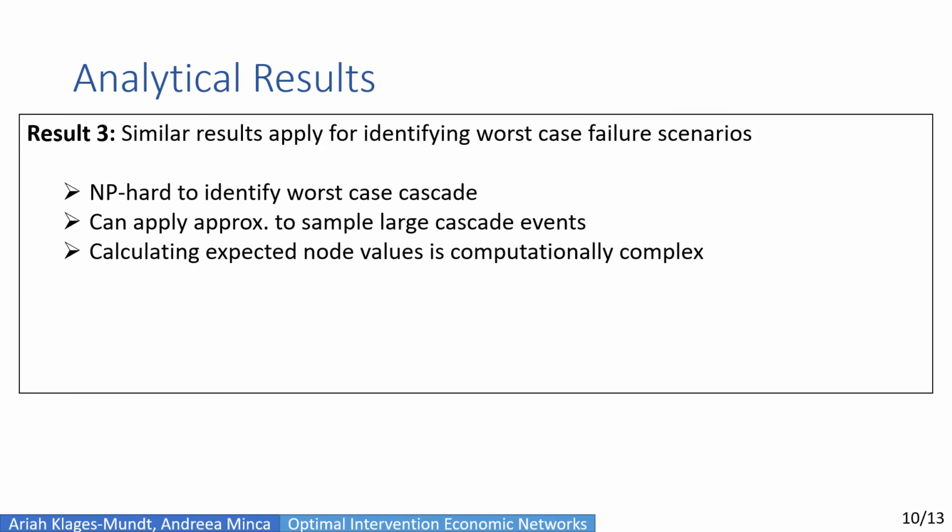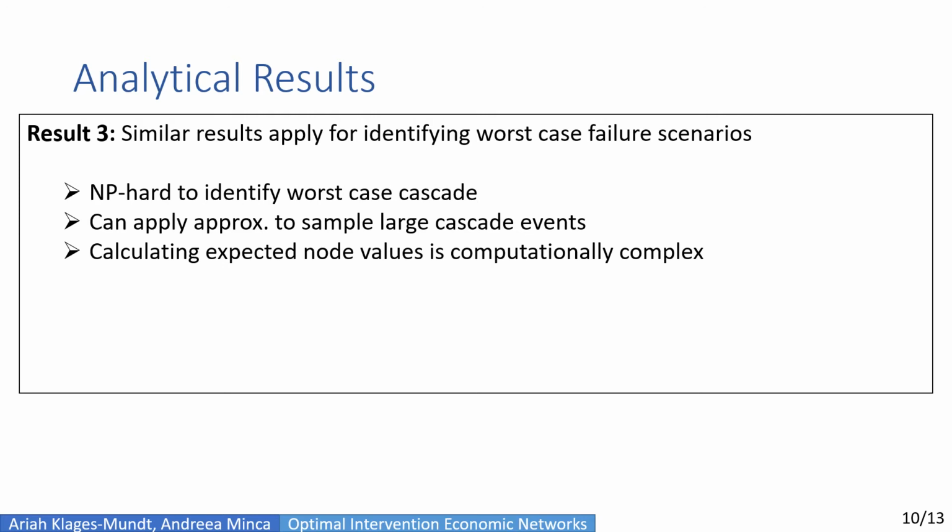We also have a third result where basically it's the same situation for identifying the worst case failure scenarios that can happen. So in particular, it's NP hard to identify these worst case cascades. But similarly to before, we can apply the 63% approximation to actually sample large cascade events with some guarantees. And this actually suggests that this could be a good importance sampling method.